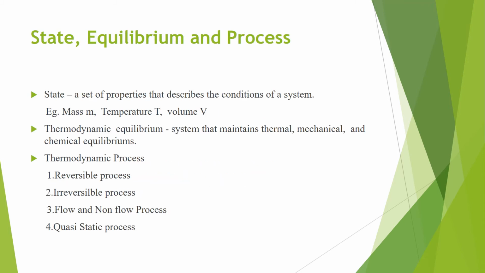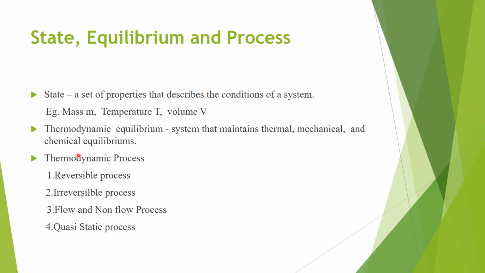Next, what is state, what is equilibrium, what is a thermodynamic process? Now we start with state. It is the condition of the system at any particular moment. The state is identified by the properties of the system such as pressure, volume and temperature. So this is called state. And what is thermodynamic equilibrium? Equilibrium means there is no change with respect to time, I mean, steady state conditions. So when the system is in thermodynamic equilibrium, it means it is in thermal equilibrium, mechanical equilibrium as well as chemical equilibrium.